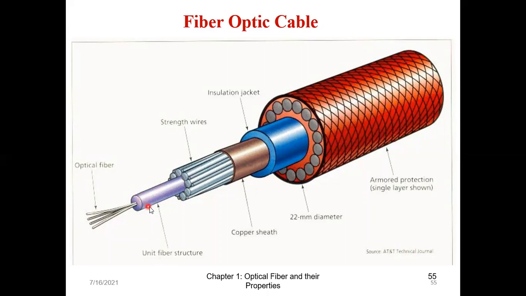And then to offer protection to this, on top of that we put another jacket. And then we have these strengthening wires. Now these strengthening wires, you might feel it is a rod kind of thing. It is not a rod. It is actually Kevlar sheet. I'll type the name so that you remember that strengthening wires are nothing but made up of what is called Kevlar sheet.